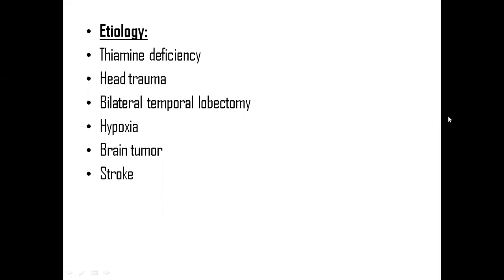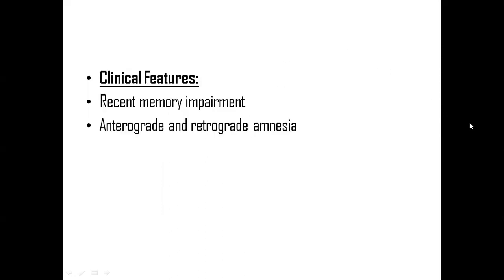Then severe hypoxia is also one cause of amnestic syndrome. Then brain tumor, which I already explained with lobectomy. Because of stroke also it may occur. So this is about the etiology. Then clinical features: recent memory impairment will be there, then anterograde and retrograde amnesia, which we have discussed, also occur in amnestic syndrome. So this is very briefly about amnestic syndrome.